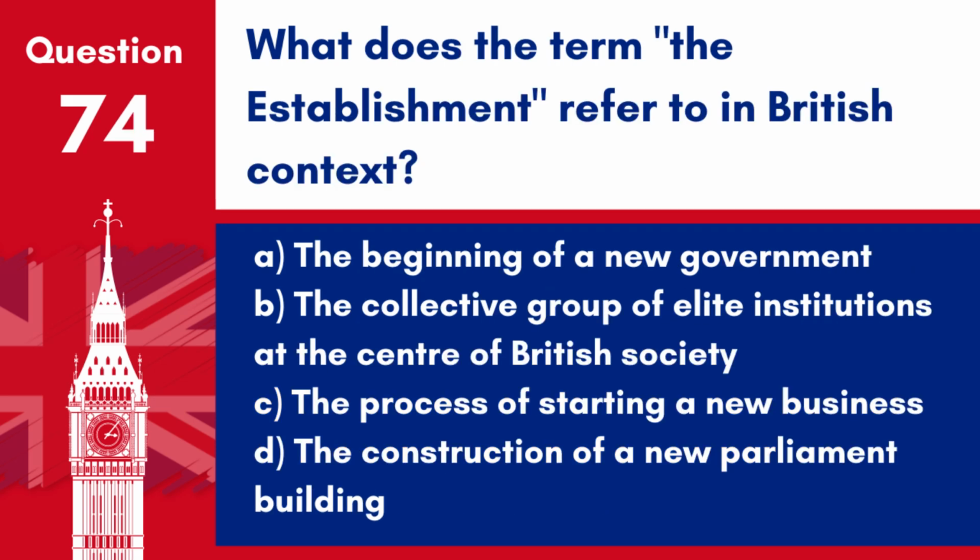Question 74. What does the term the establishment refer to in British context? A. The beginning of a new government. B. The collective group of elite institutions at the centre of British society. C. The process of starting a new business. D. The construction of a new Parliament building.